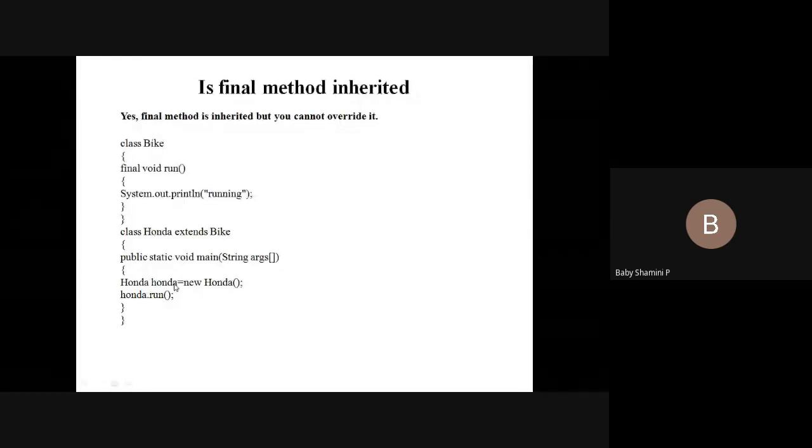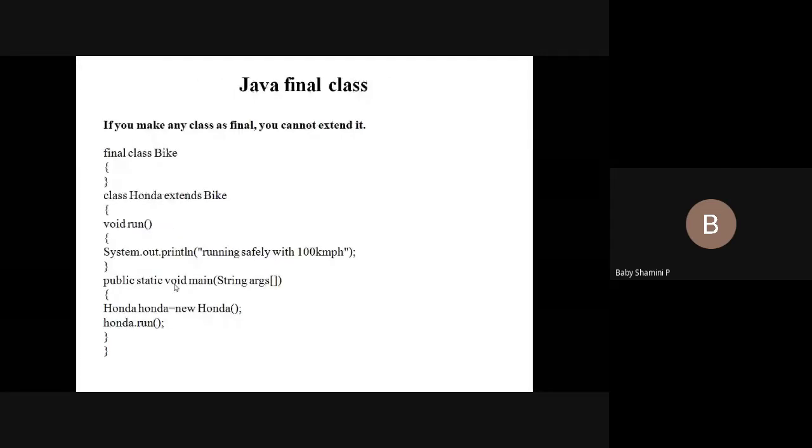Okay. Next one, Java final class. What does this Java final class mean? Normally, how do we create a class? Class followed by the class name. If I declare the class as final, we cannot extend the class. We cannot use the inheritance concept. If the class is final, we cannot use inheritance. Class Honda extends Bike, void run now, and I'm going to create an object for the child class. But we cannot use this concept because here the class is final. We cannot change the final class. So that's all about the final keyword.